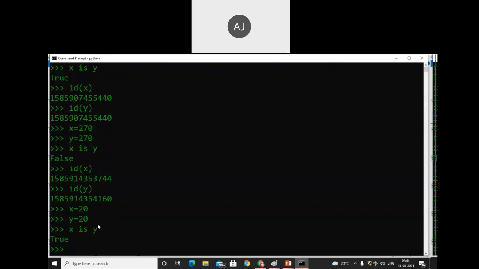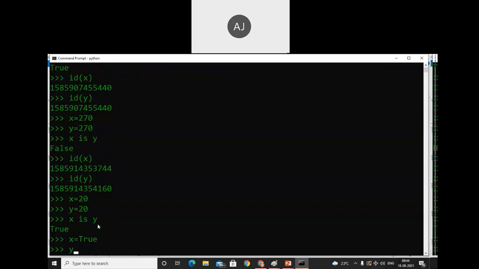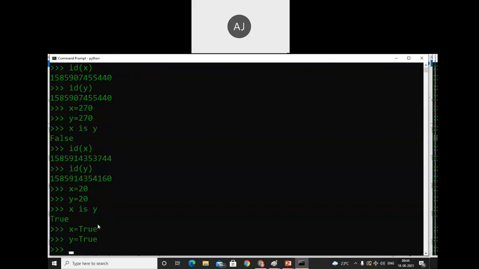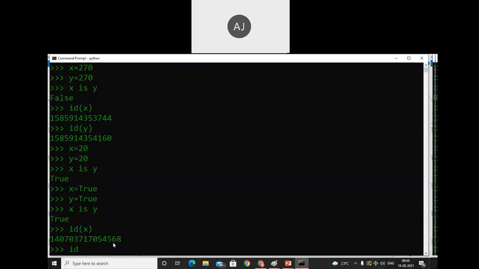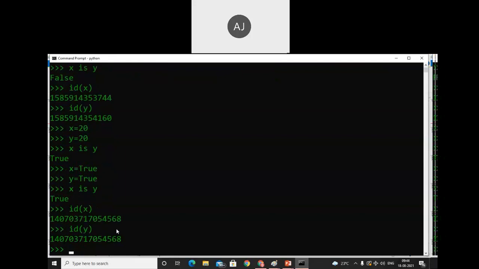Similarly it will work for bool also. X equals True and y equals True also. So in that case only one object is created. X is y, so we get true. If you want to check, the address of x and the address of y will be the same. See, it will be the same. Similarly, it will work for the string also.